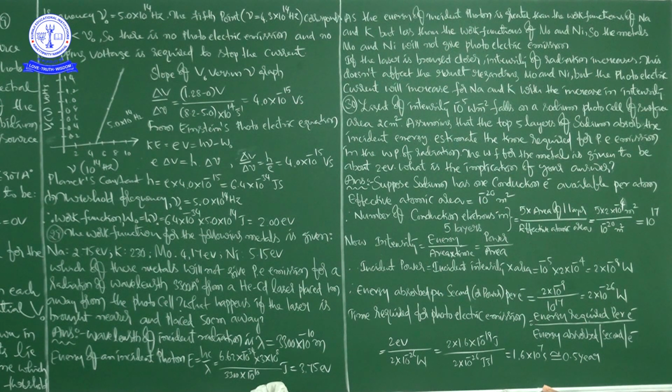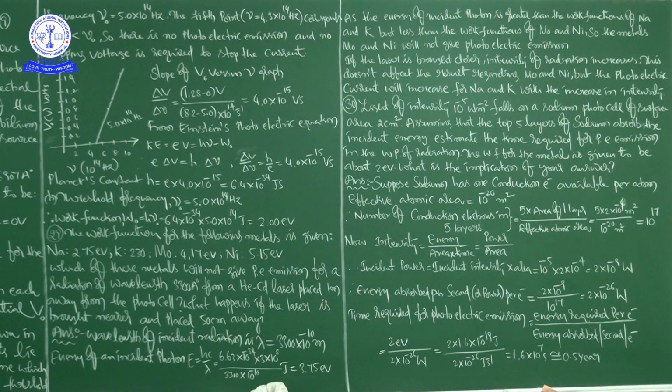Half a year is almost 182.5 days, since 1 year is 365 days. So the time required for photoelectric emission is 0.5 year.